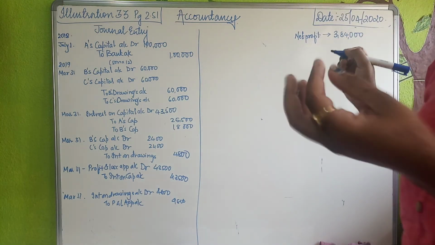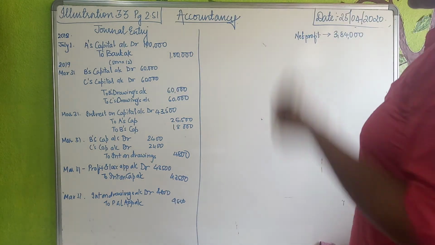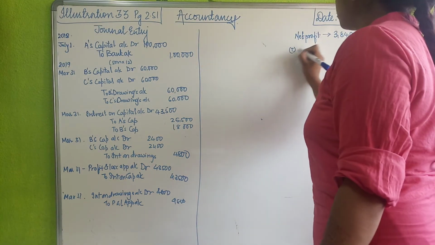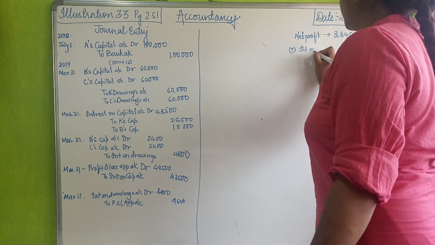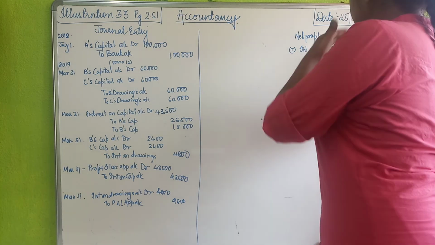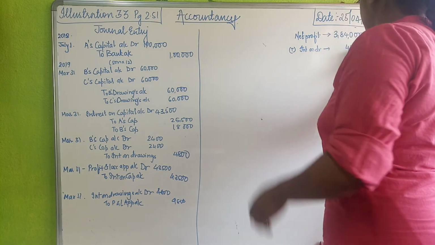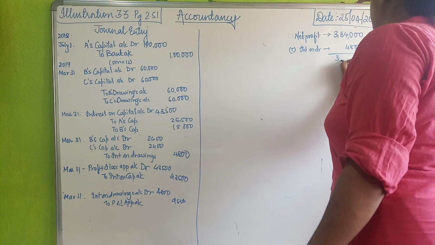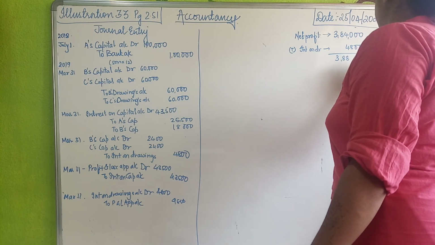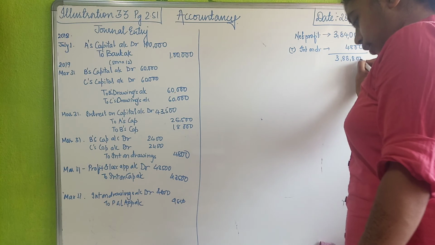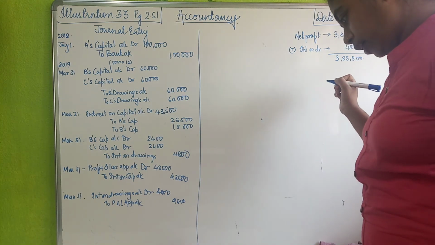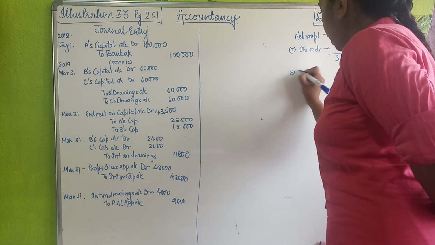According to the business, interest on drawing is income. So add interest on drawings. कितना है वो? 4,800. So it becomes 3,88,800.